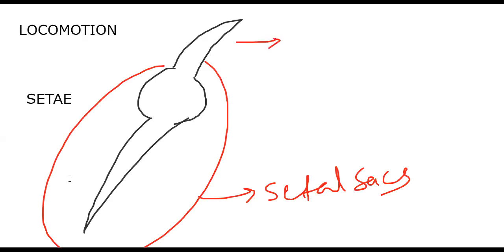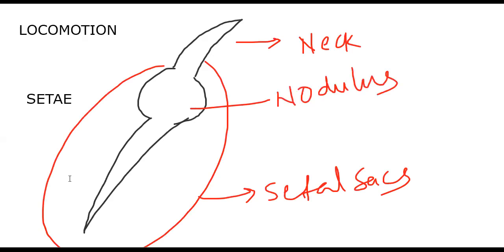Okay, so just what I drew, that is the setal sacs. Setae are present in the setal sacs, or setigerous sacs, as we say, and only one third of the setae will come out. The portion that comes out is called the neck. The swollen portion of the setae is called the nodulus, and the basal portion is the base: neck, nodulus, base. So this is the setae.